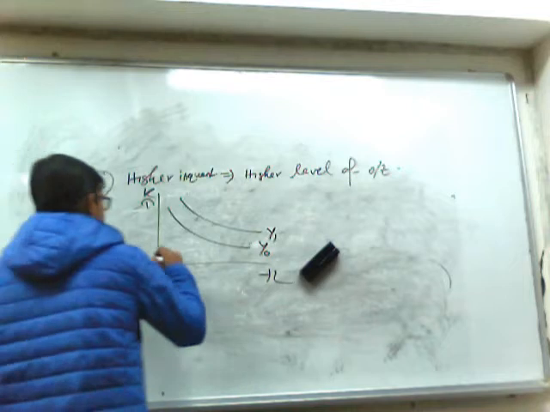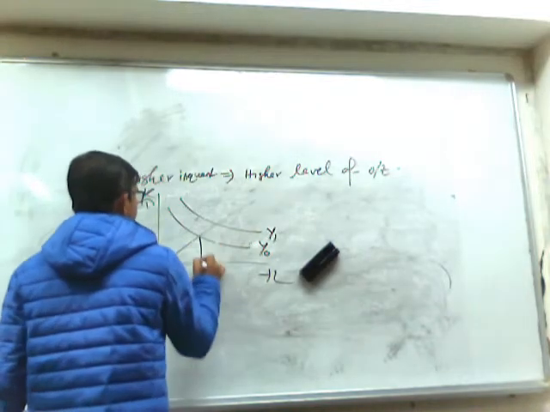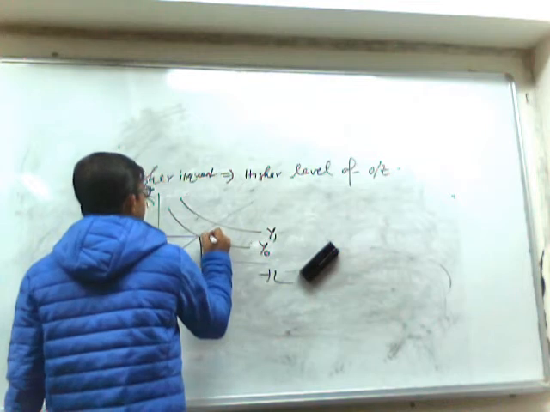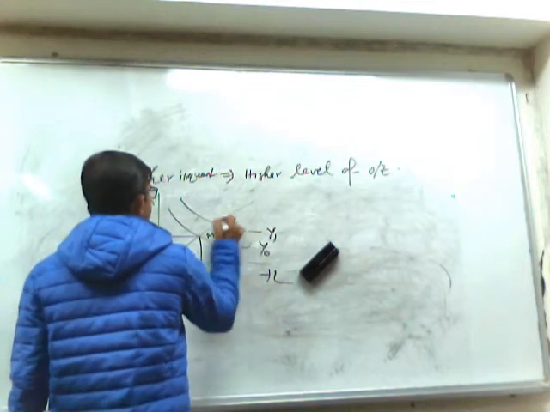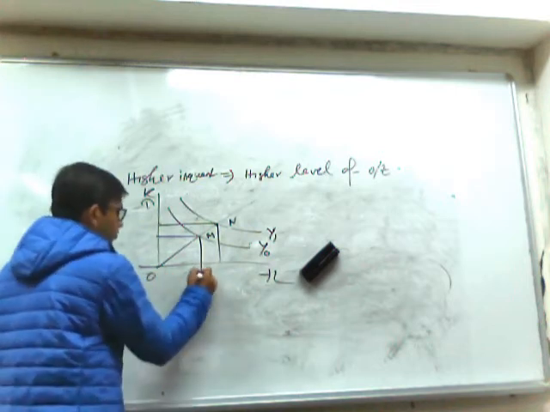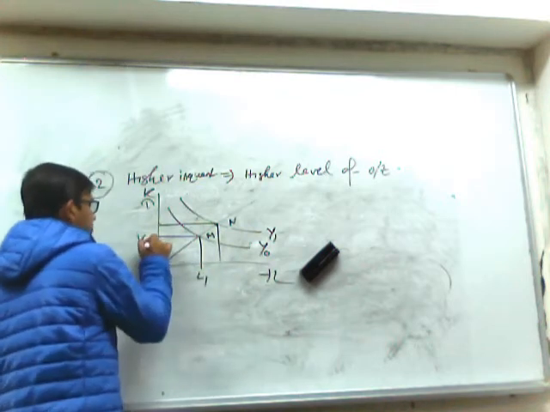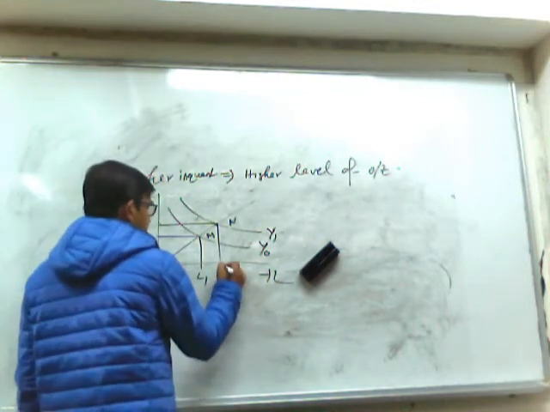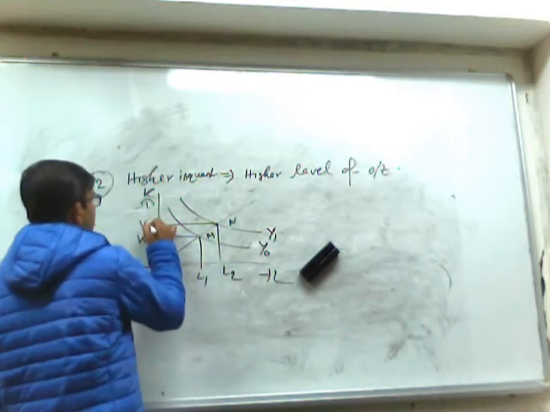So if we draw a straight line and two combinations, this is M and this is N. So M indicates OL1 units of labor and OK1 units of capital. And N indicates OL2 units of labor and OK2 units of capital.